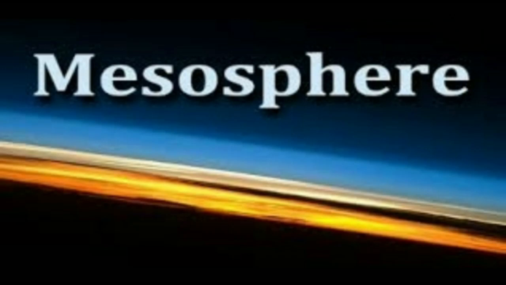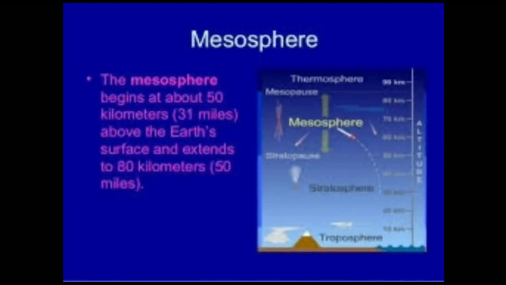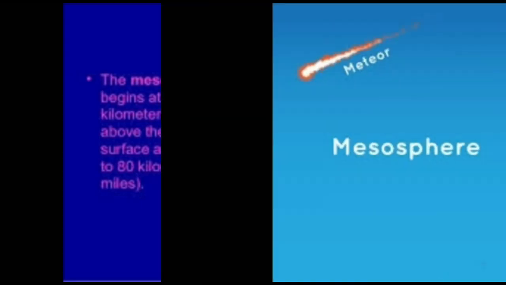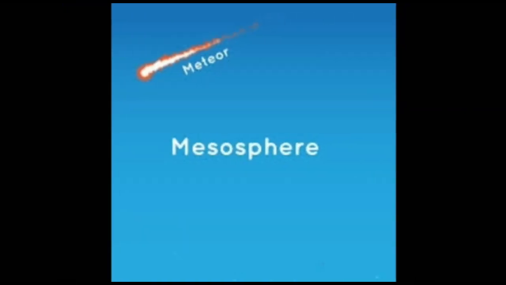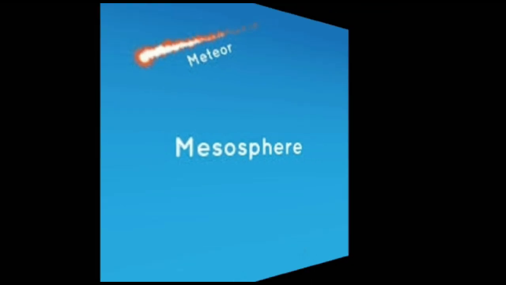Mesosphere. The mesosphere extends up to about 80 km above the Earth's surface. In this layer, temperature starts falling again with height. The temperature becomes as low as minus 80 degrees Celsius to even minus 120 degrees Celsius. The meteors that come toward the Earth get burned in this layer.